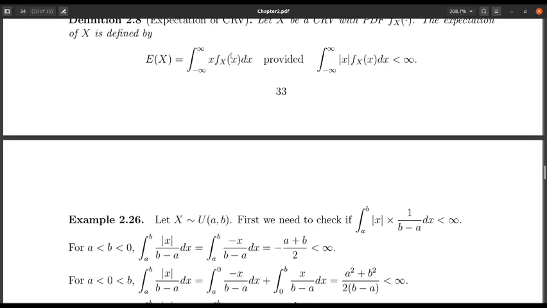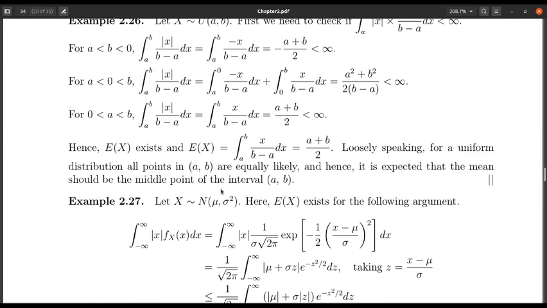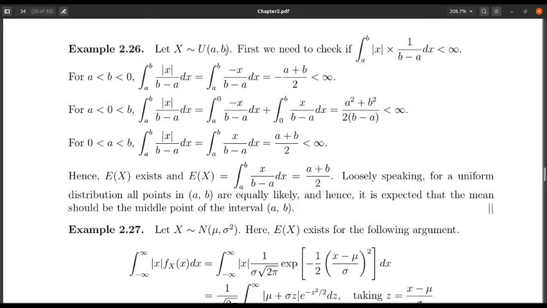So now we have to compute this integration, and if you compute this integration, this simply turns out to be (a+b)/2. So when X has a uniform (a,b) distribution, the expectation of X, or average of X, is nothing but (a+b)/2. And note that again this is a very intuitive value.